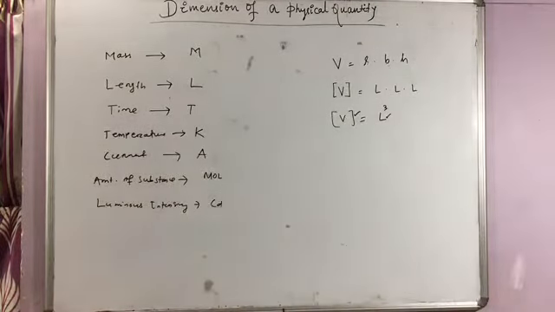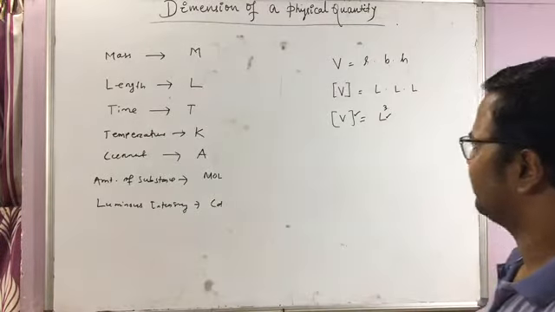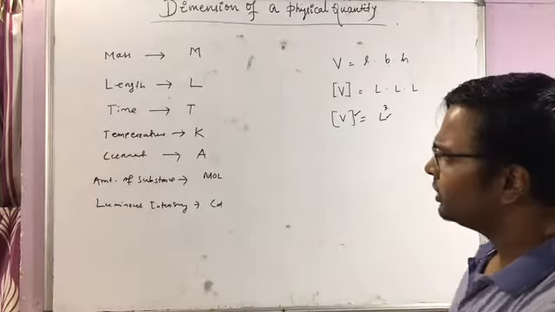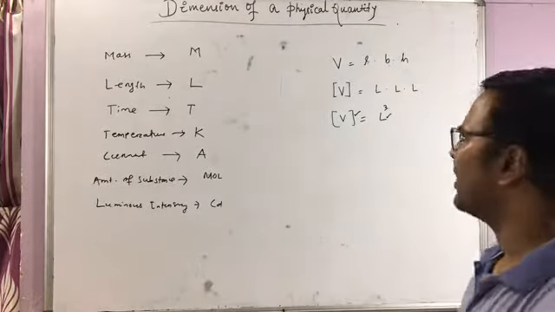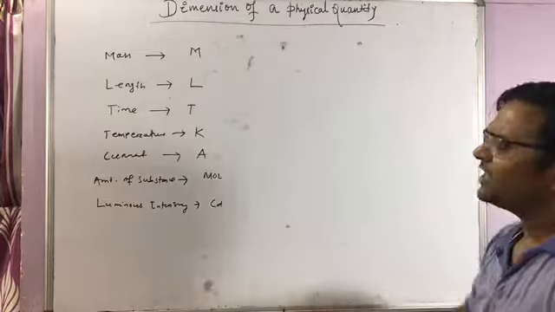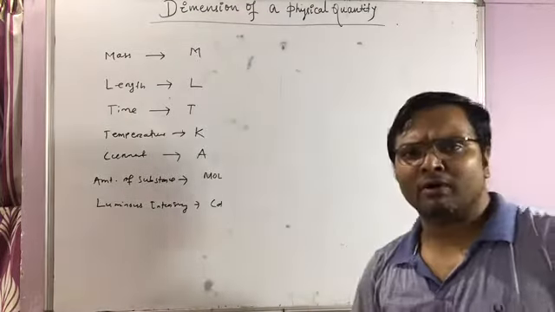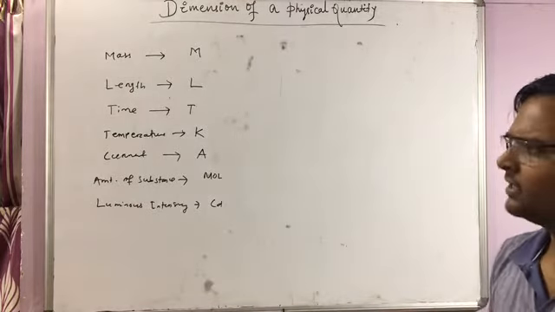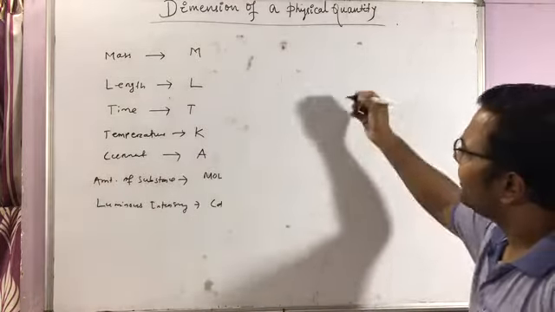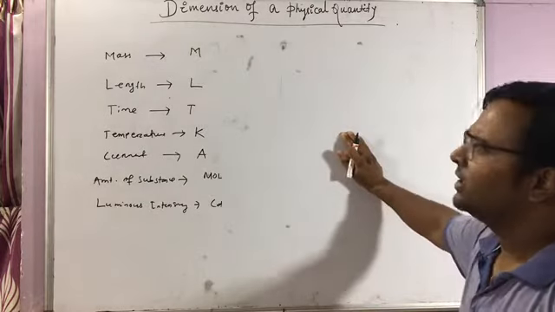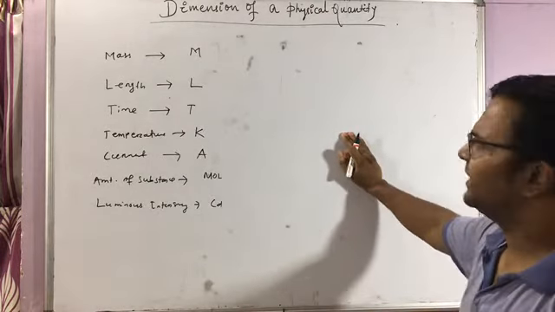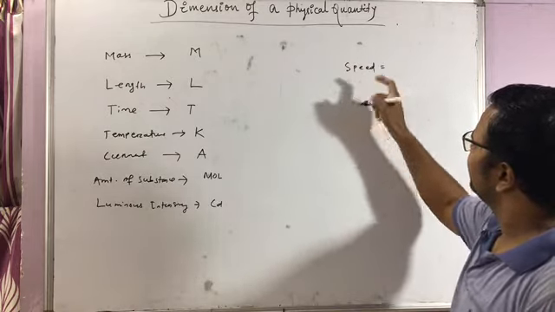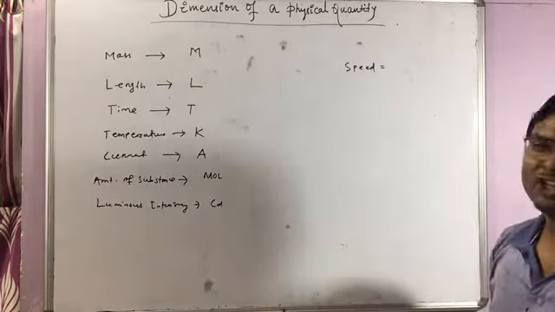So these are the dimensions of all the fundamental physical quantities, and we can express any other quantity in terms of these. I will give you the process to find the dimension of derived quantities. You must know the definition of that physical quantity. Suppose someone asks you to find the dimension of speed, a simple example. You must know the definition of speed.